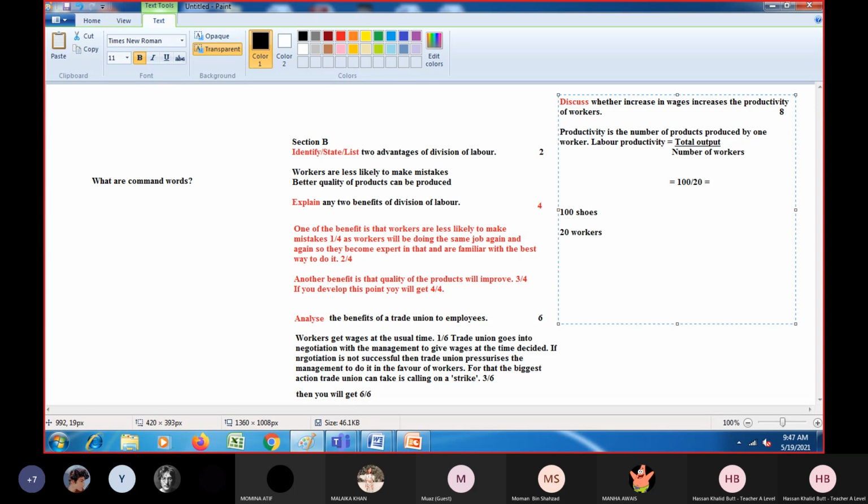So what do we get? We'll get 100 divided by 20, so we'll get 5. So I'll write specifically 5 shoes. So now this means each worker is able to produce 5 shoes. Out of 100 shoes, each worker is contributing 5 shoes, right? Now this is labor productivity. So do you have any question in understanding this concept? Any problem?